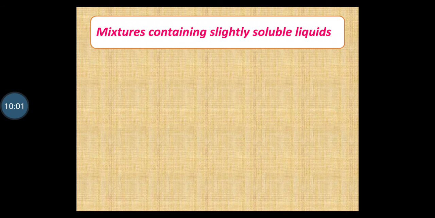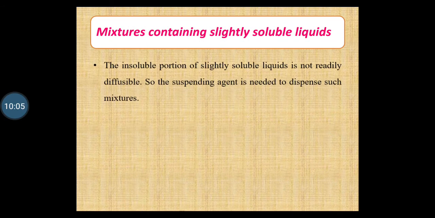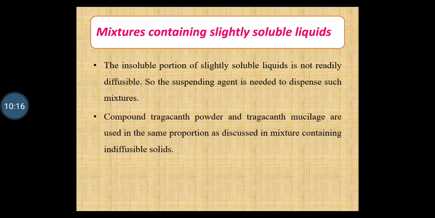Now the next type of mixture is the mixture containing slightly soluble liquids. The insoluble portion of slightly soluble liquids is not readily diffusible, so a suspending agent is needed to dispense such type of mixtures.